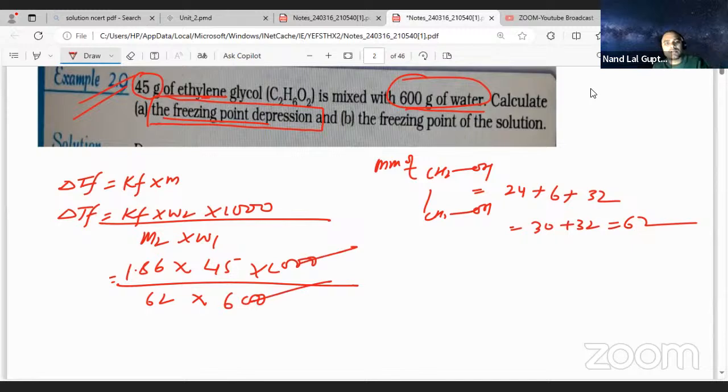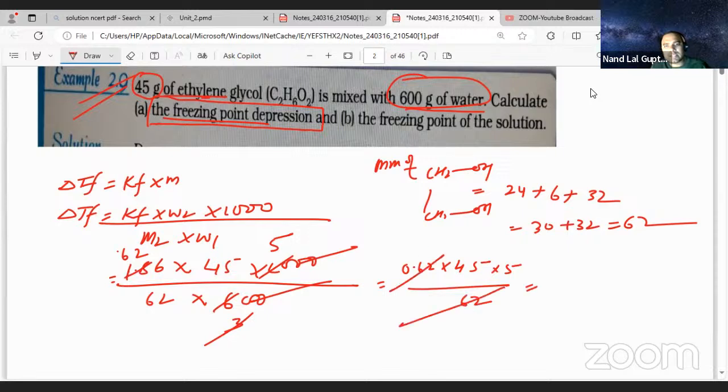Cancel out the common factors, and the 62 cancels out. So what will be there? 0.45 multiplied by 5, which gives 2.25 Kelvin, delta TF.